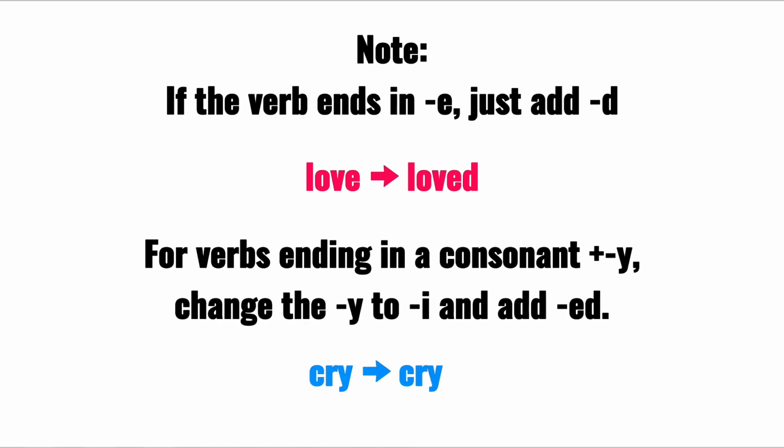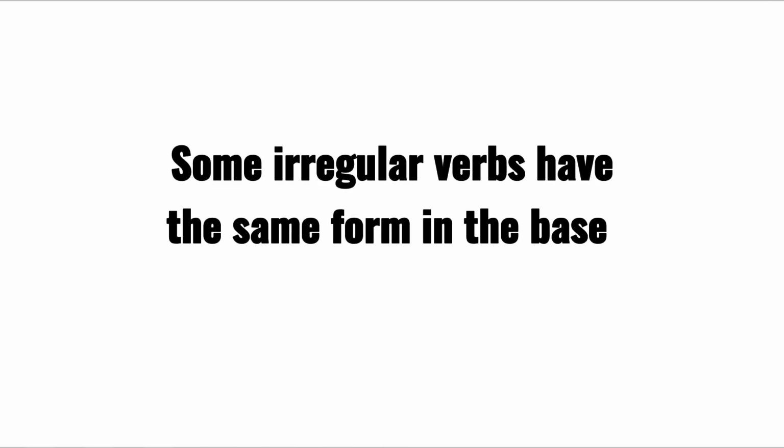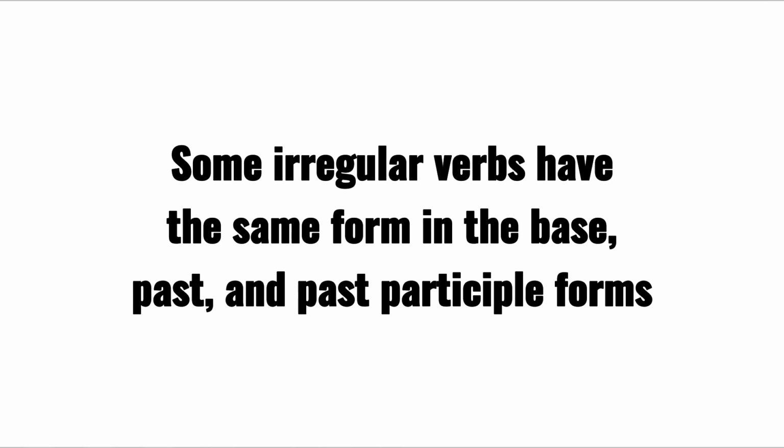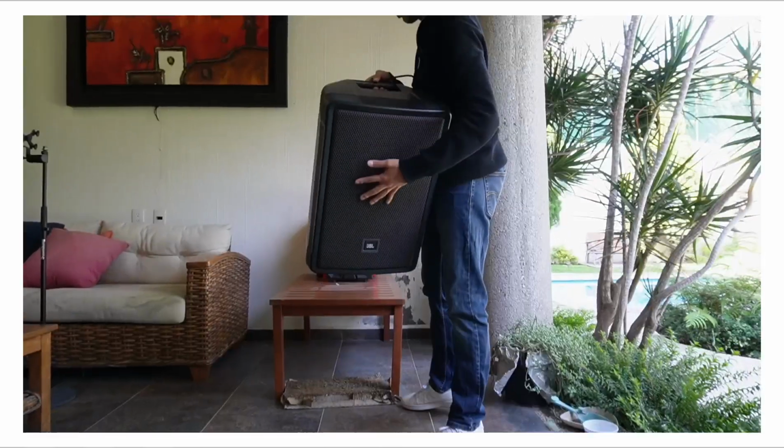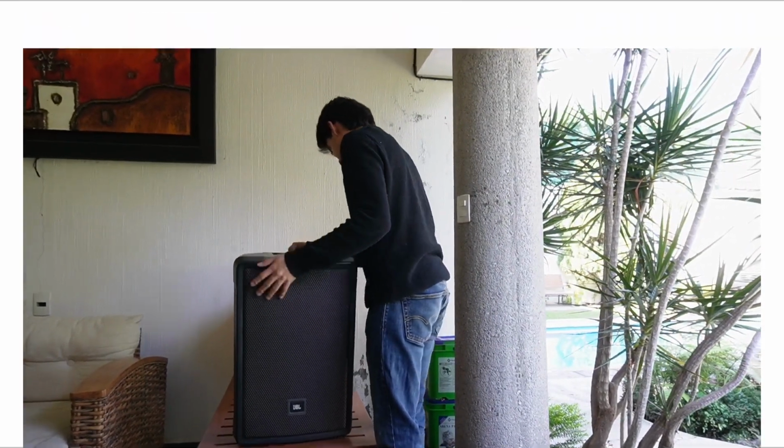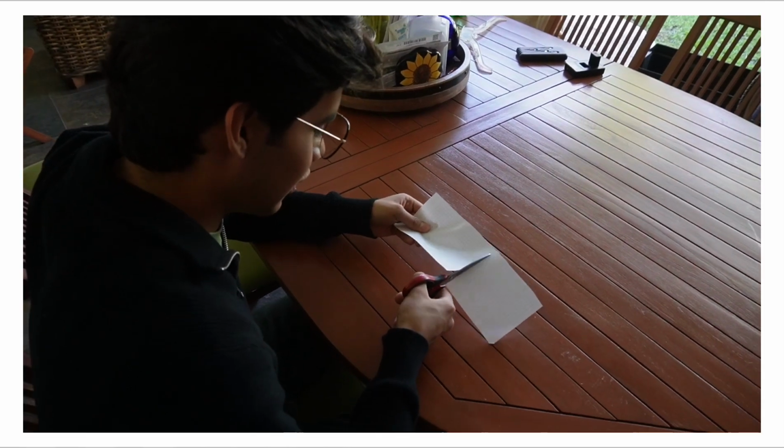For verbs ending in a consonant plus y, change the y to i and add -ed. For example, cry, cried. Some irregular verbs have the same form in the base, past, and past participle forms. For example, put, or could.